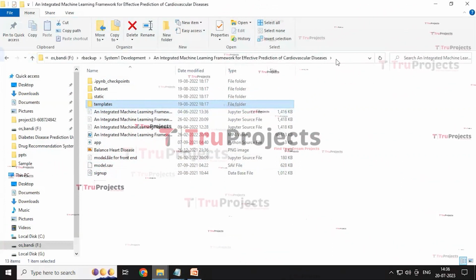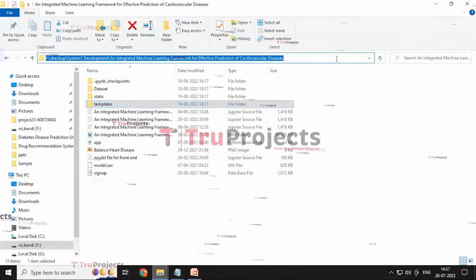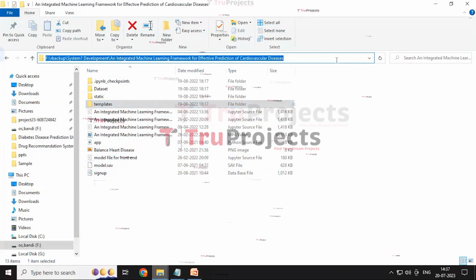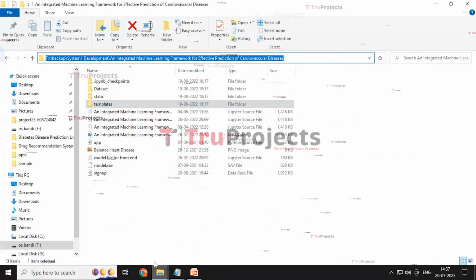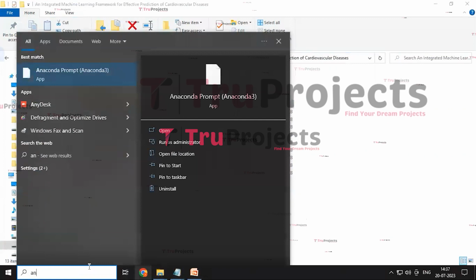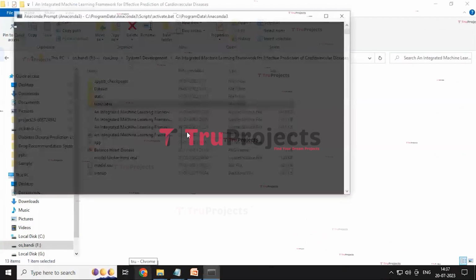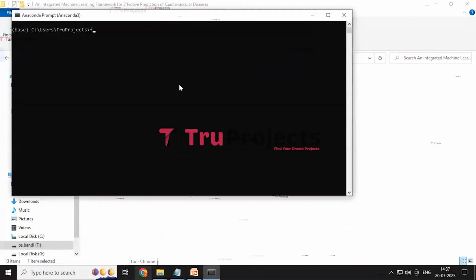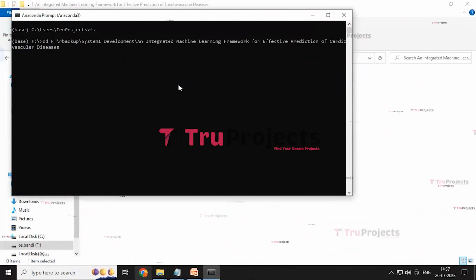For the execution, first we need to copy the address of the code folder and then open the Anaconda prompt. Here first we need to change the directory to the disk location because the folder is present in F drive, and then write the command cd space and paste the address of the code folder, because this command is used to change the current directory to the code folder's path.